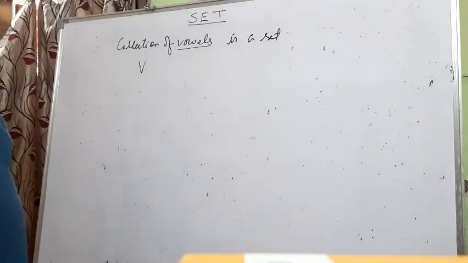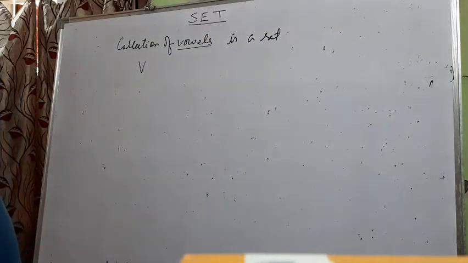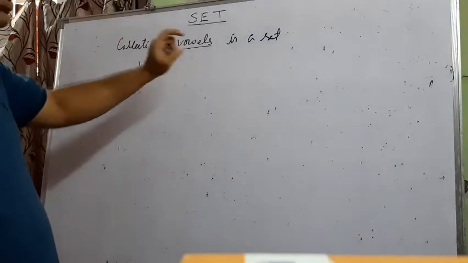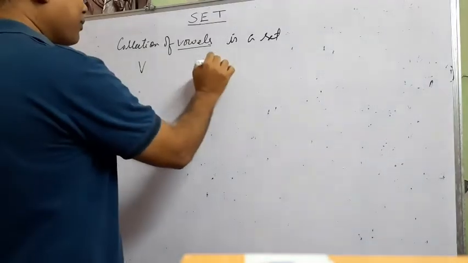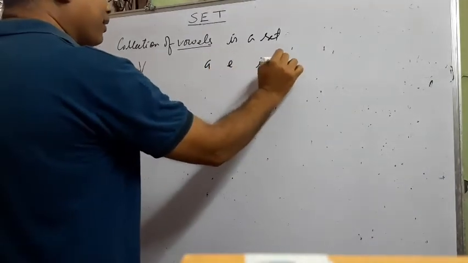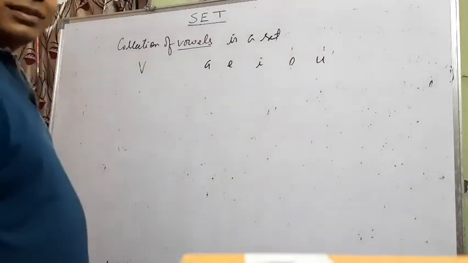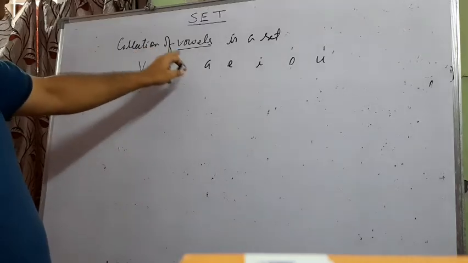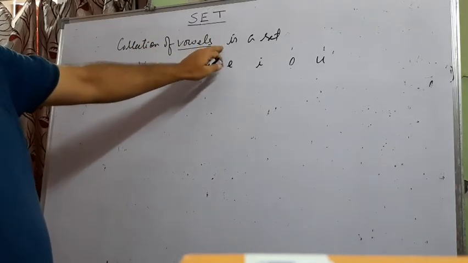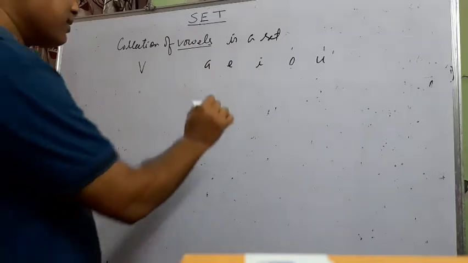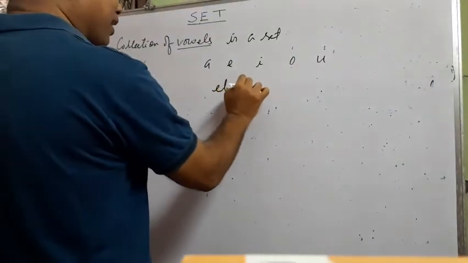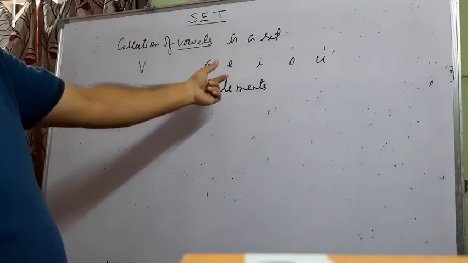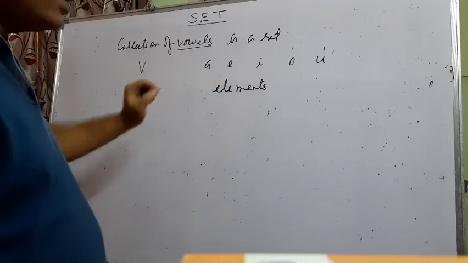The objects which satisfy this definition are, as you know, A, E, I, O and U. These objects are members of this set of vowels, and they are called elements. The objects of the set, members of the set, are called elements.